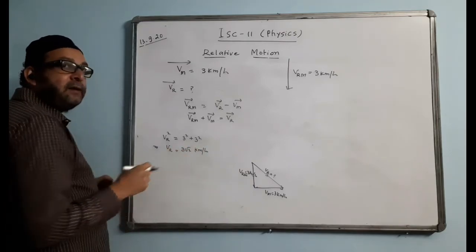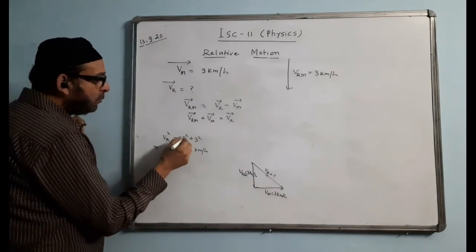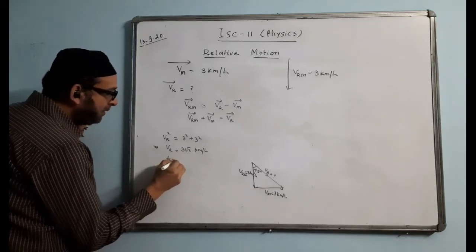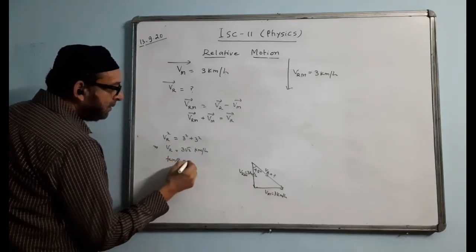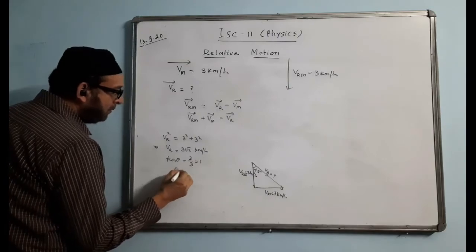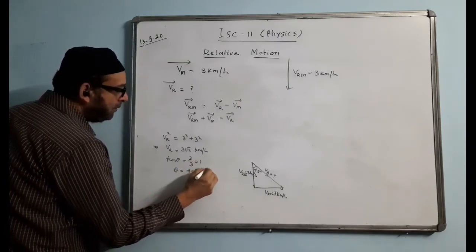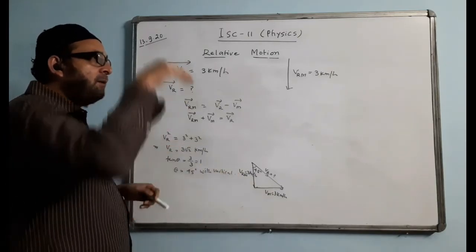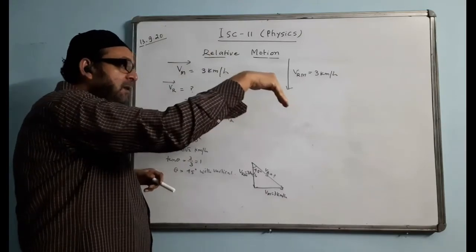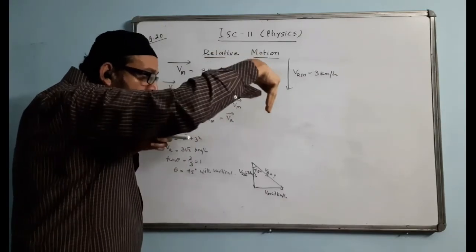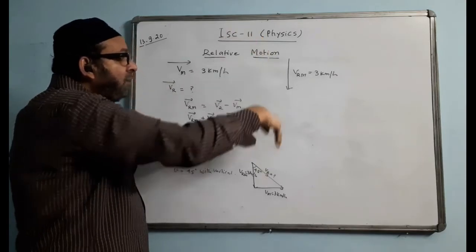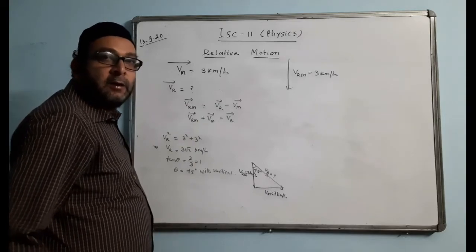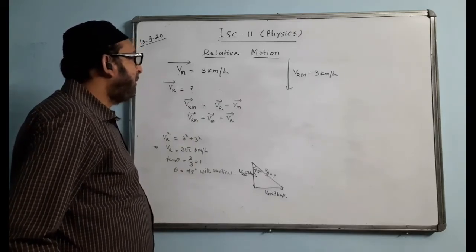We can use a calculator and find the answer in decimal. And the angle will be, because both of them are same, 45 degree. Directly, you can write tan theta is equal to 3 by 3, which is 1. Therefore, theta value will come 45 degree with vertical. In a practical situation, rain is actually falling at a 45 degree angle like this, but because of the man in motion, the rain will appear to be falling down vertically like this. So these are the types of question we have with the rain and all.